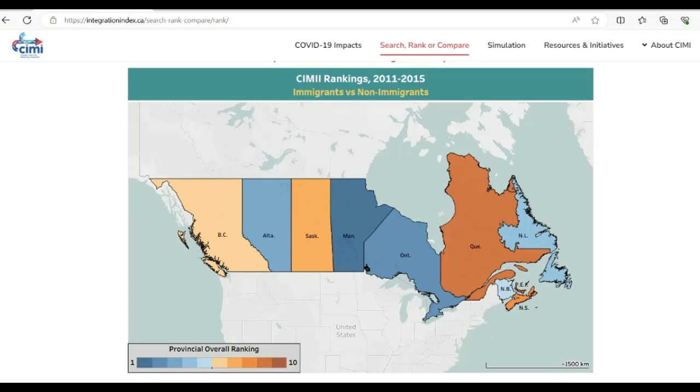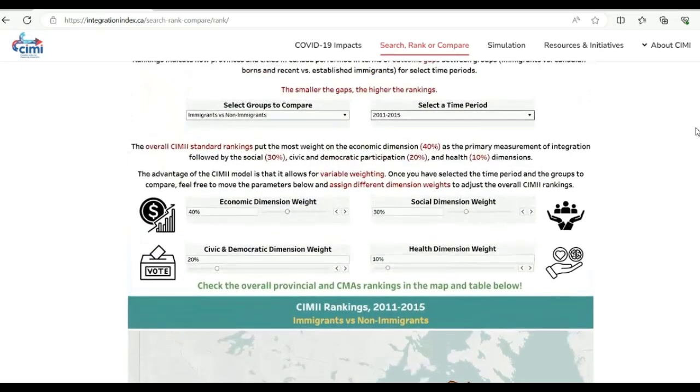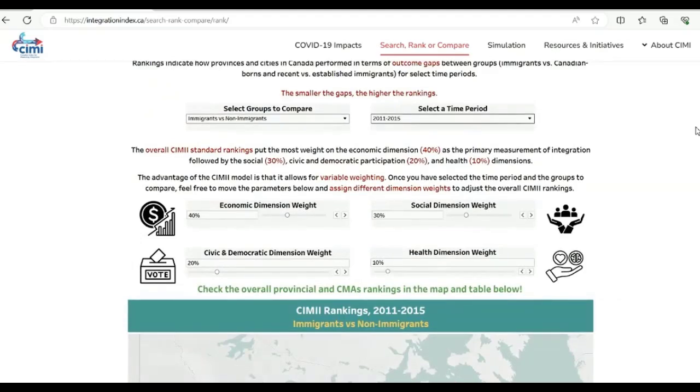You can also adjust the weighting of the dimensions because the default or standard weighting is based on recommendations from our expert advisory committee. But if you come from a different background and think that social integration is more important than economic integration, you can adjust the weights of the dimensions and see a new set of rankings. Let's try this now.